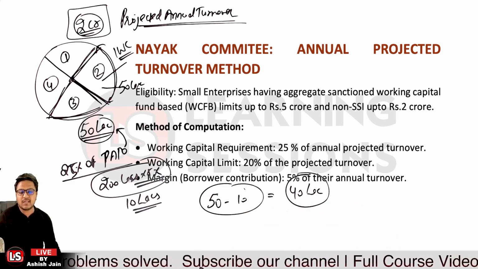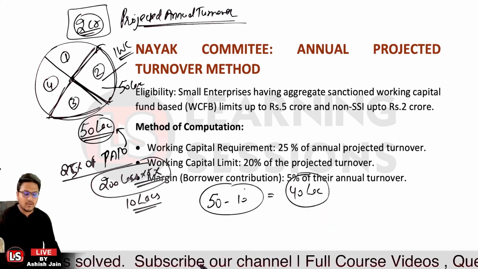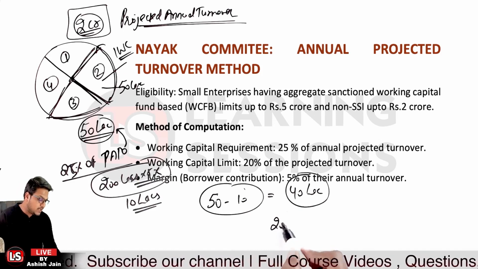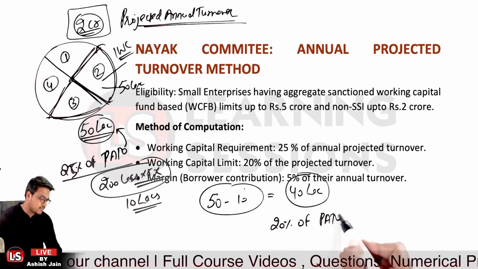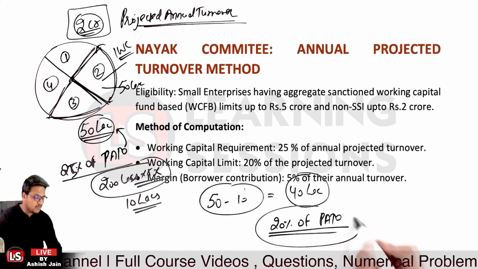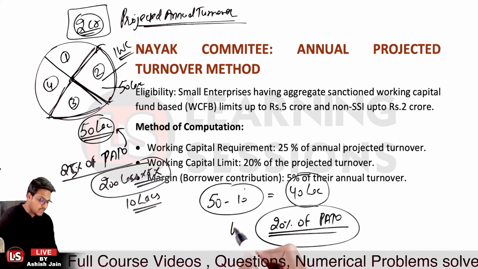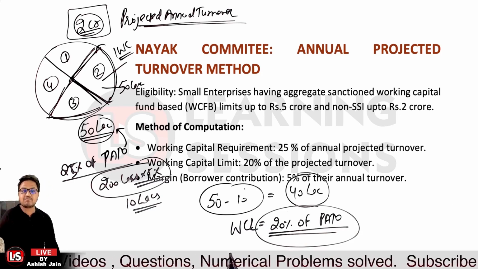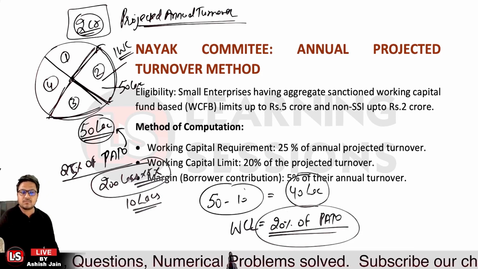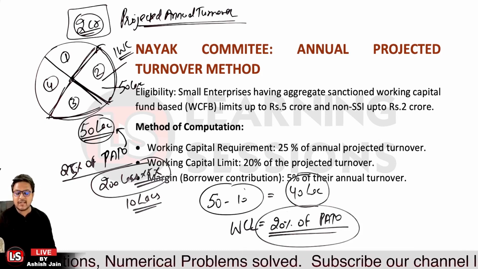Or simply we can say, what will be the working capital limit? Working capital limit would be 20% of the projected annual turnover. Okay, is that clear? We can actually understand in two manners.